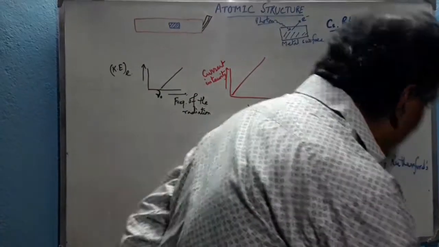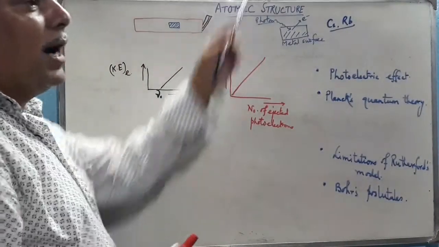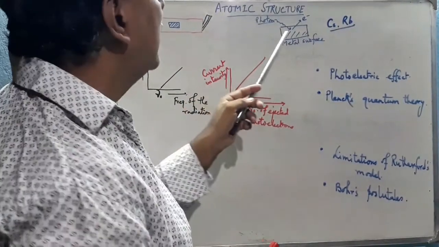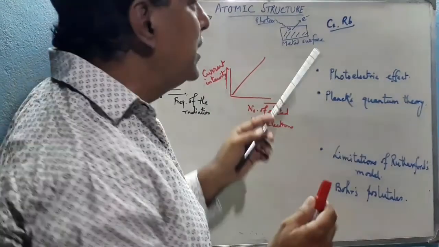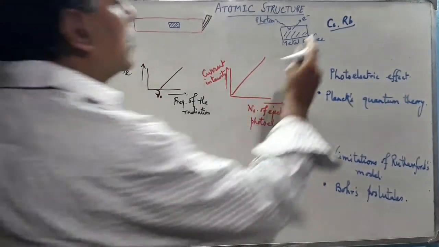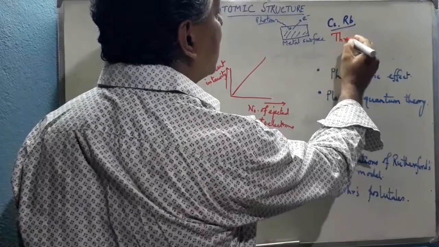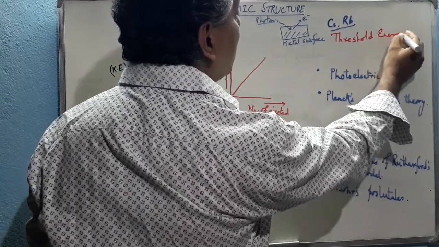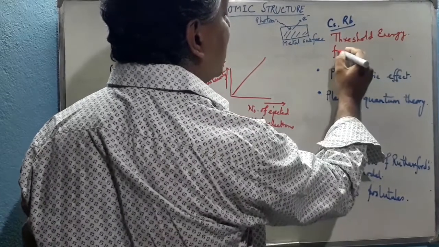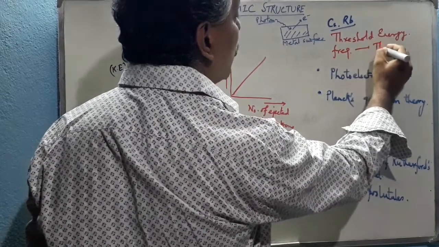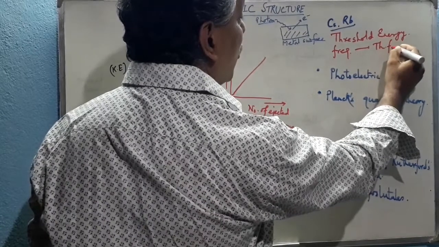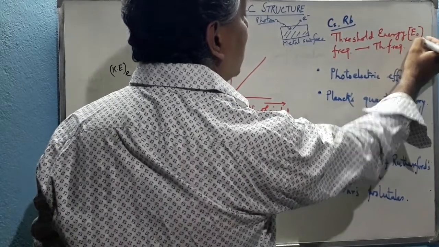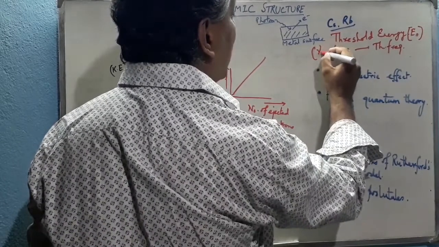That minimum amount of light energy we have to supply externally to eject that electron from the metal surface is called the threshold energy. With respect to this energy, the frequency is called the threshold frequency. Threshold energy is denoted by E0, and threshold frequency is denoted by nu 0.